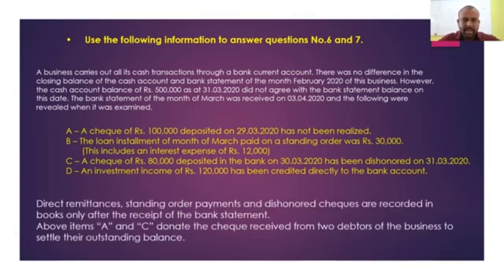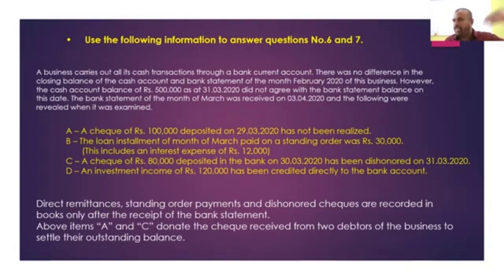Next, direct remittances, standing order payments, and dishonored checks are recorded in the books only after receiving the bank statement. Above items A and C denote the checks received from the 2 debtors of the business to settle the outstanding balance. Checks A and C, that is 100,000 and 80,000, right?